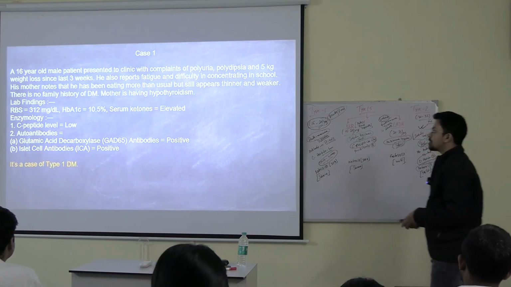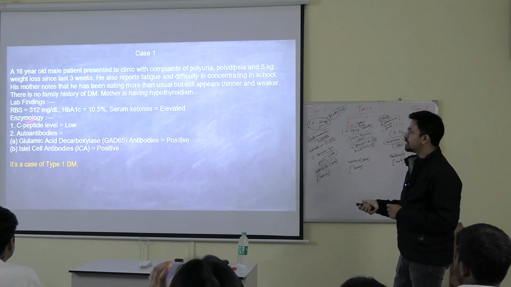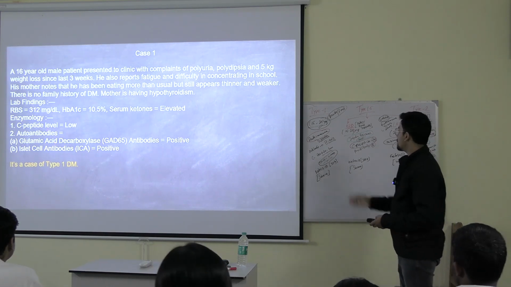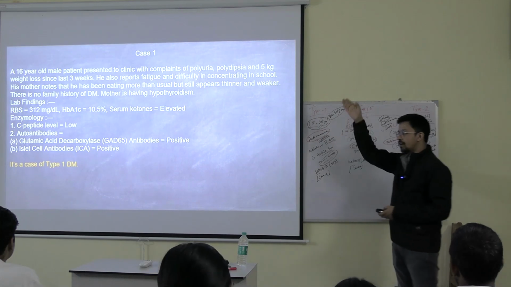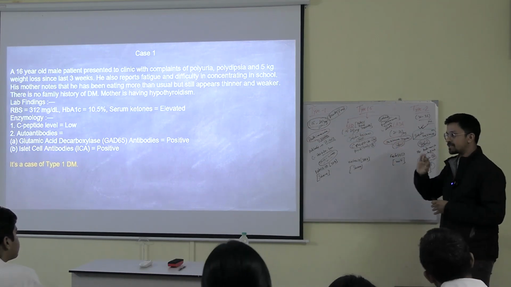Right? Okay. So these two are the antibodies which are killing the beta cells. And as soon as you see the C-peptide level is low, you are coming to the conclusion of type 1. So this is how you have to rule out. Once you see the blood sugar is raised, it means diabetes is confirmed.